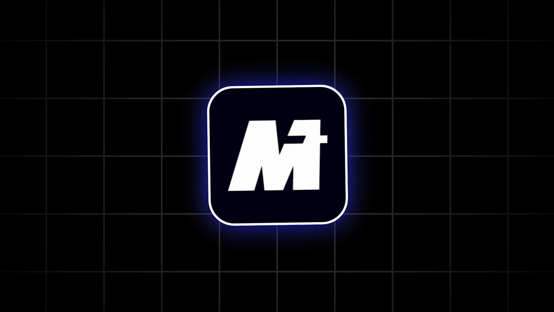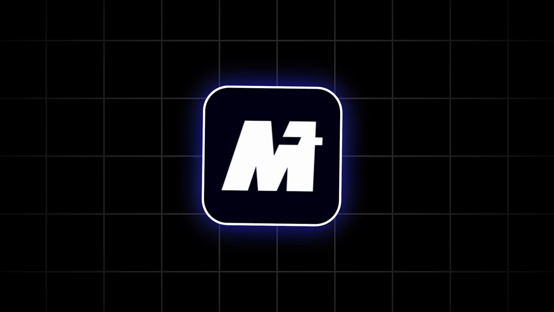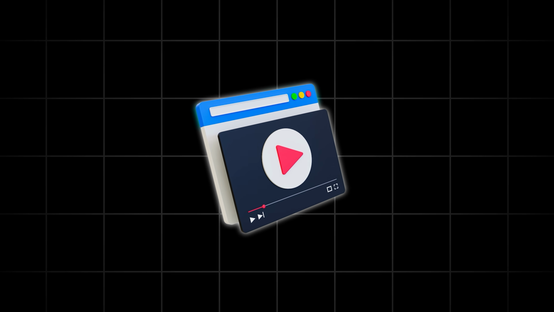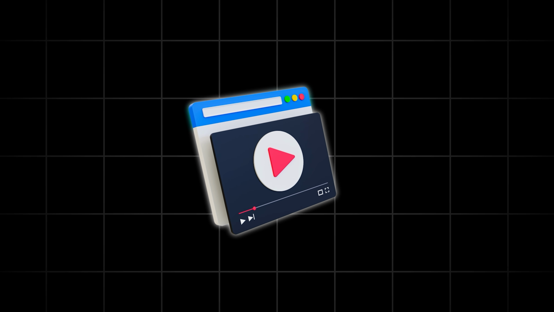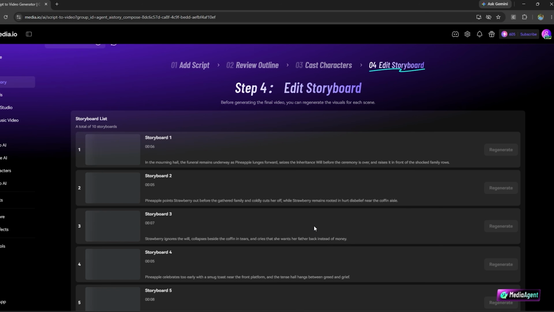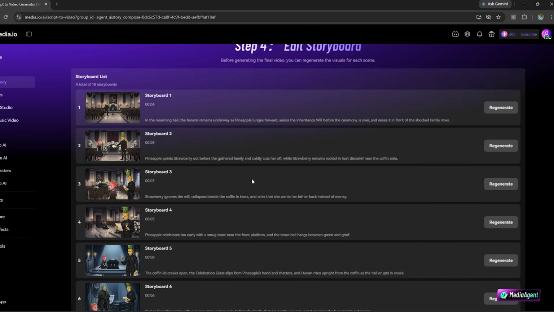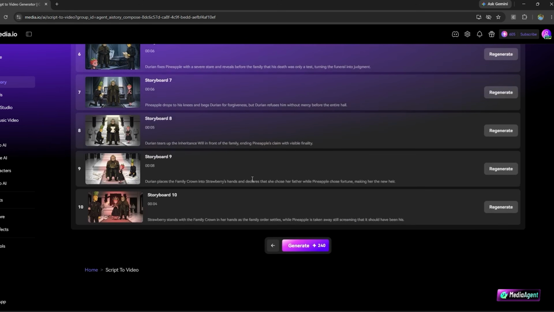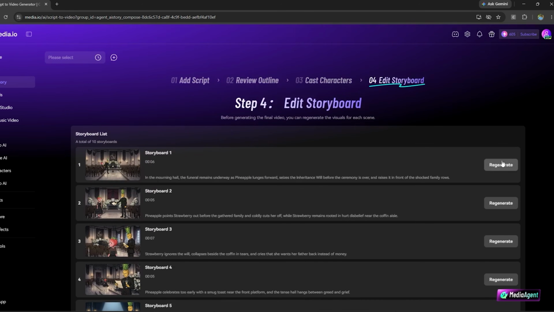This time, media.io will create the final storyboard. This is the last step before the video is generated. Once the storyboard is ready, you'll be able to see all the scenes that will be created. You can think of it as a rough draft. If you don't like any part of it, you can click Regenerate and generate that section again.